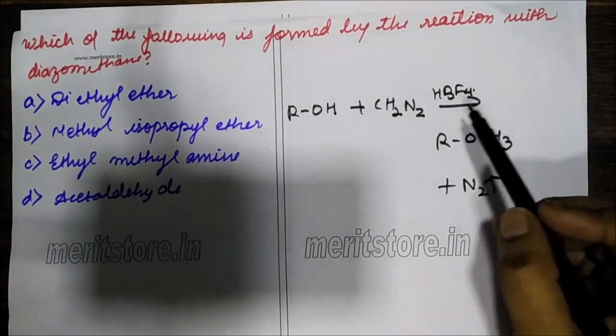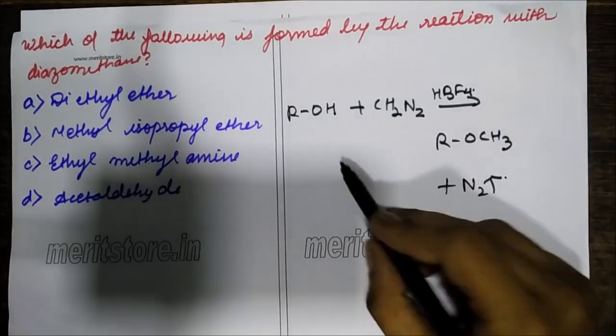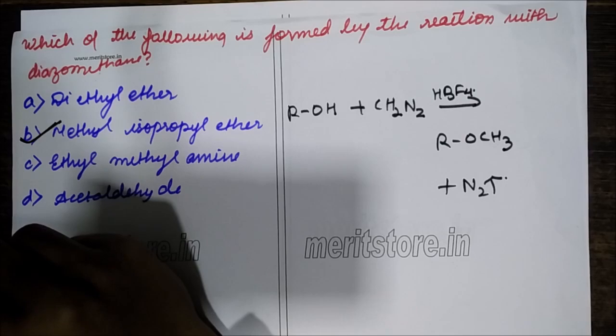So remember, diazomethane is used in the preparation of methyl ethers, such as methyl isopropyl ether. So the correct option is methyl isopropyl ether.